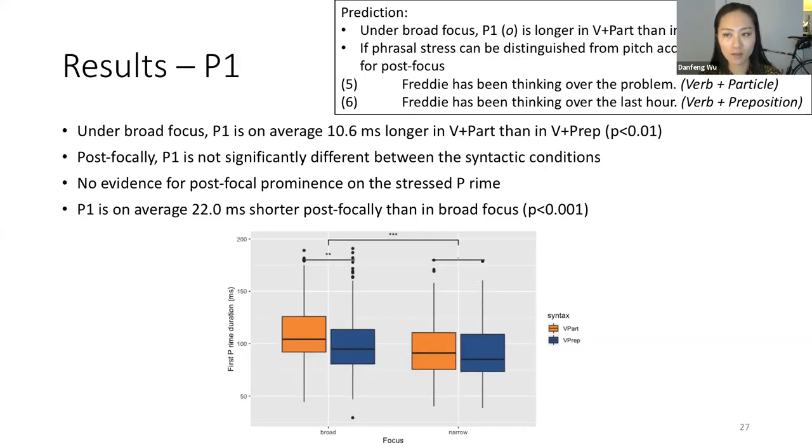Now looking at P1. Under broad focus, the prediction is that P1 should be longer in verb and particle. And this prediction is indeed borne out for broad focus. P1 is 10.6 milliseconds longer in verb and particle. So if phrasal stress can be distinguished from pitch accent, the same pattern should hold for post-focus, but we didn't find any significant difference there. Therefore, there's no evidence for post-focal prominence on the stressed P rhyme. Again, there's a significant difference between focus conditions. Post-focal material in general is 22 milliseconds shorter than in broad focus.